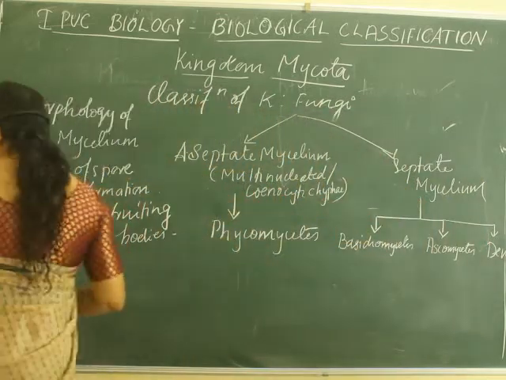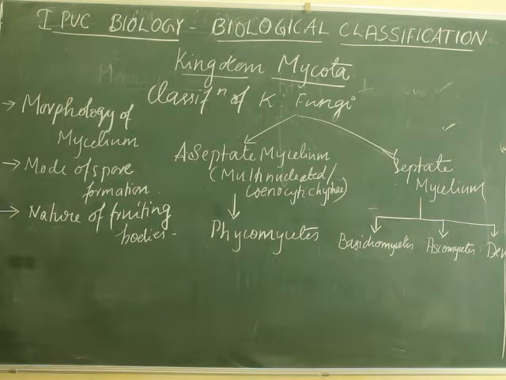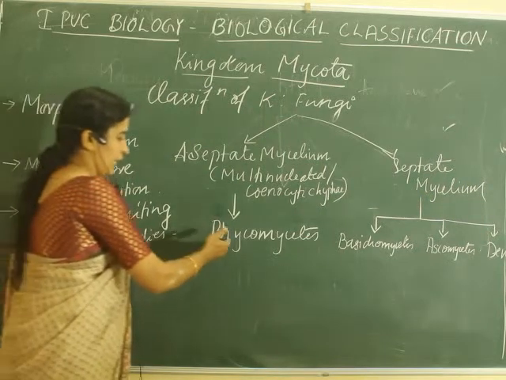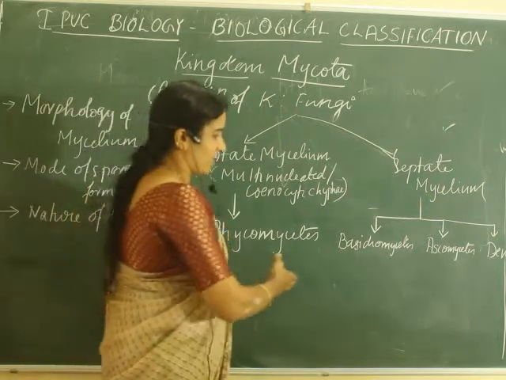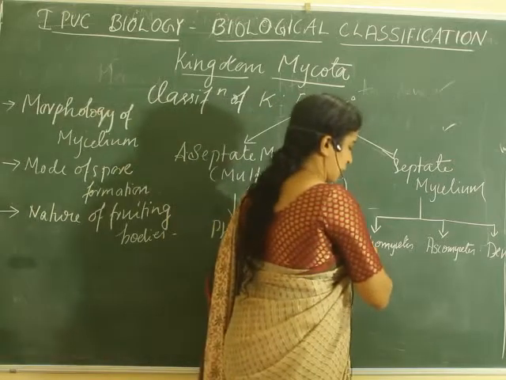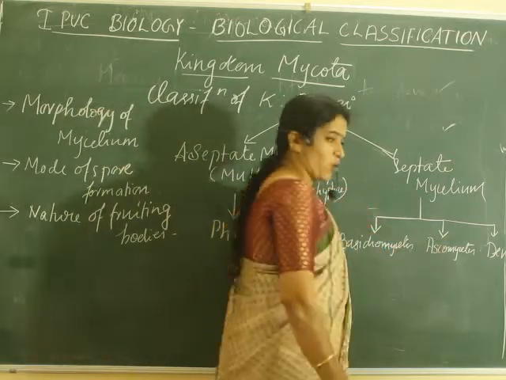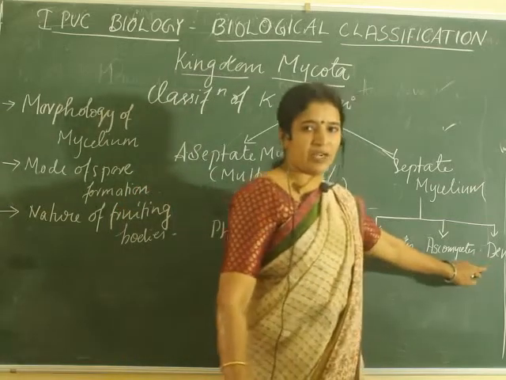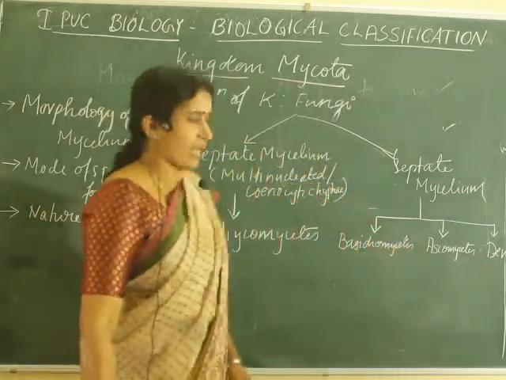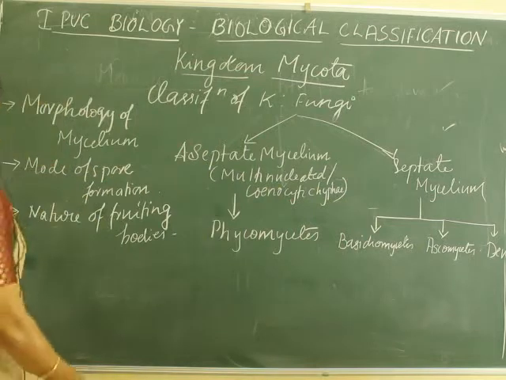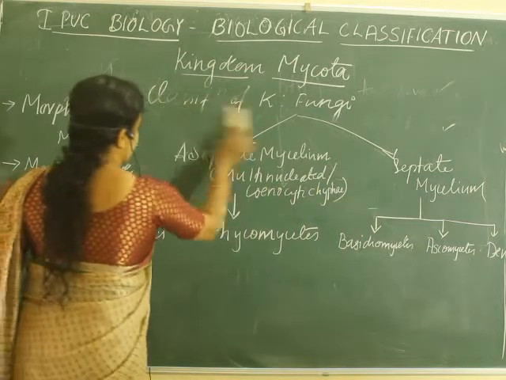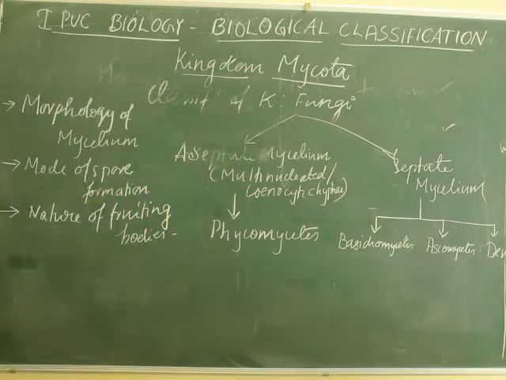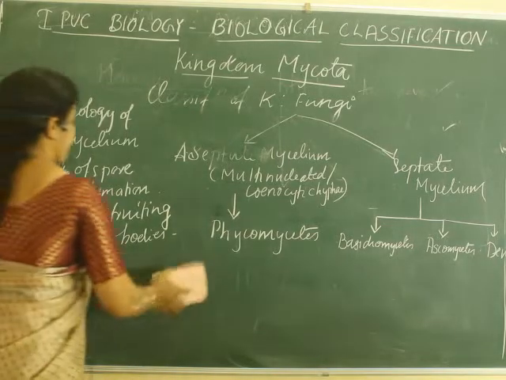So these are the four classes of kingdom fungi. Now, these classes also have other common names. Phycomycetes is also called algal fungi. Basidiomycetes is also called club fungi. Ascomycetes is also called sac fungi. And Deuteromycetes is also called imperfect fungi. So this is about the classification. Now we will discuss each of these classes of fungi.